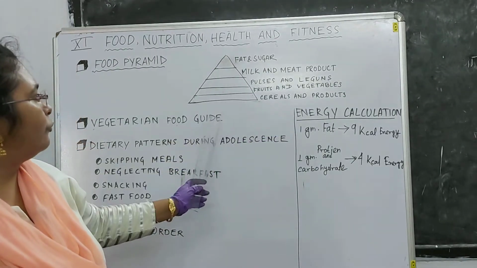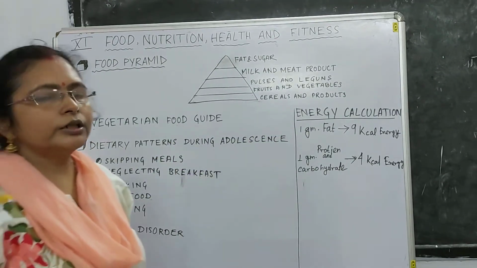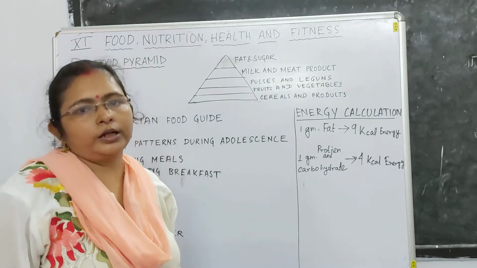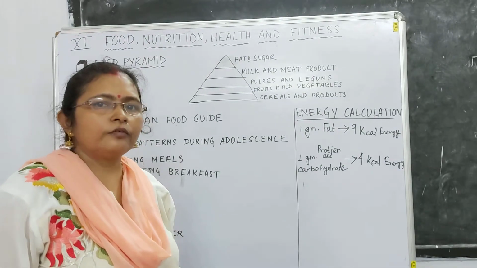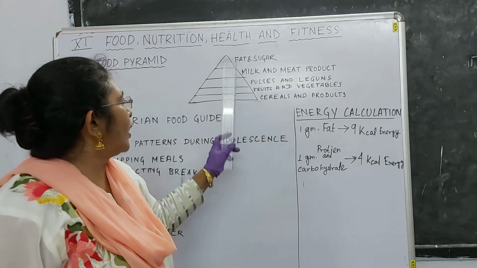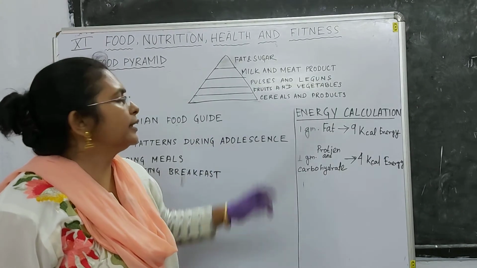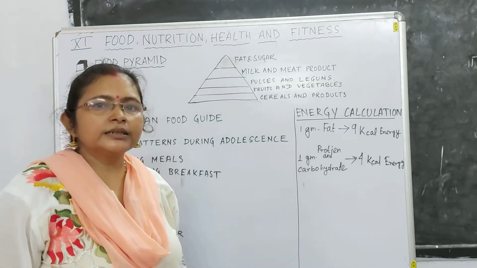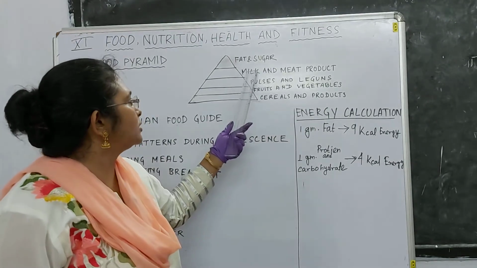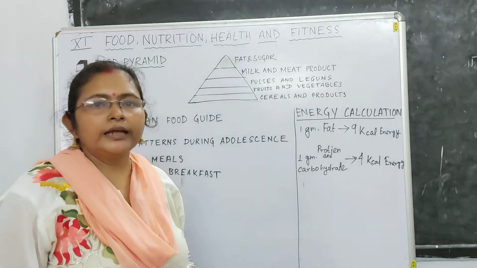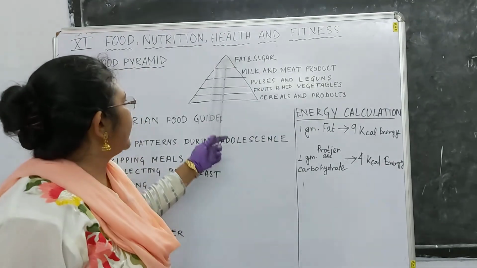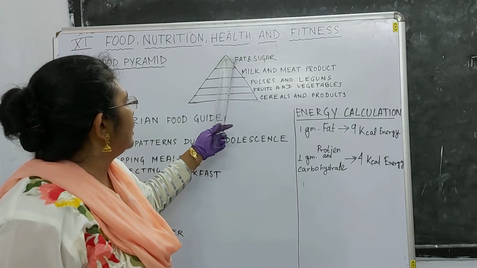This formation is made according to the requirement of our body. As I told in my previous class, we require fat and sugar in a small amount, and the reason is that, as you all know, fat causes obesity and high sugar intake causes diabetes. So it is kept at the top.